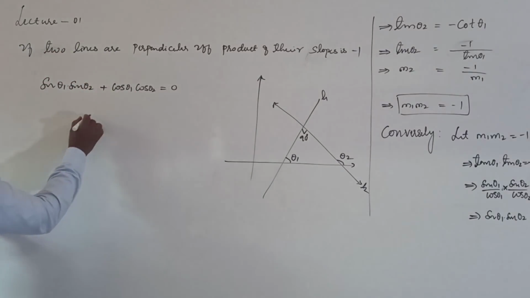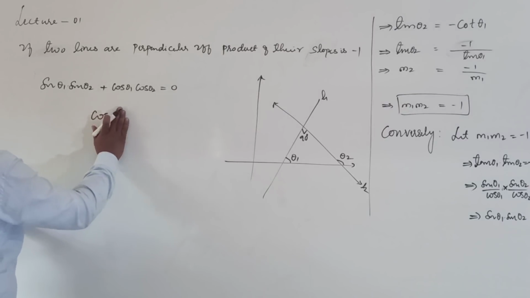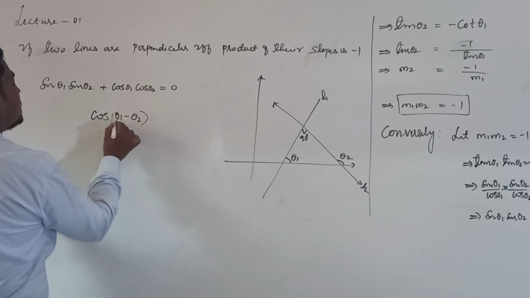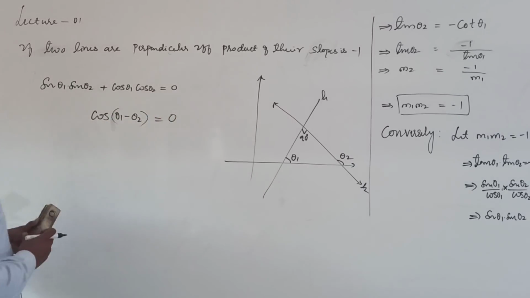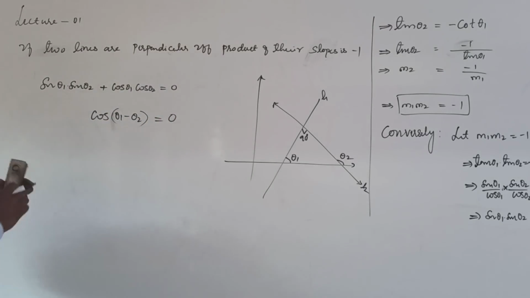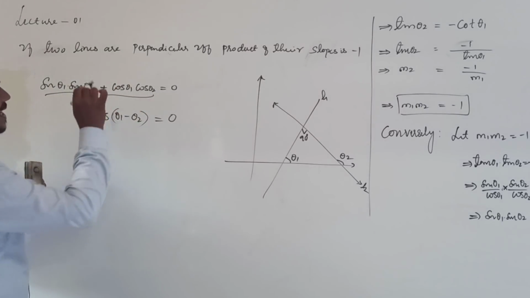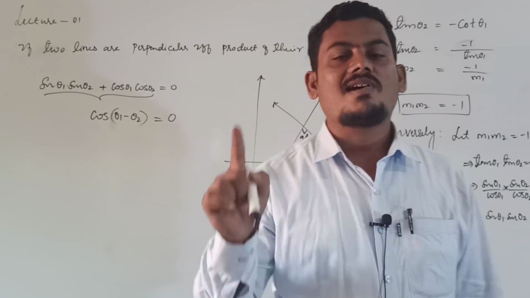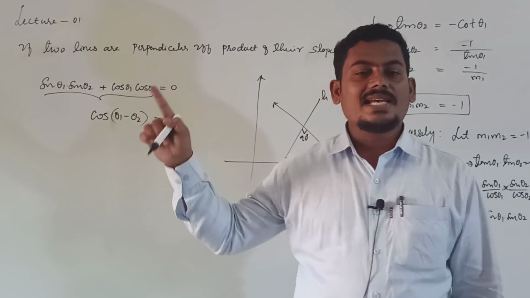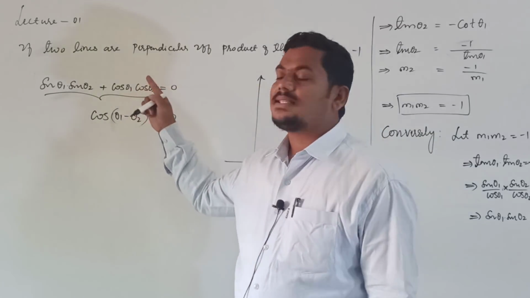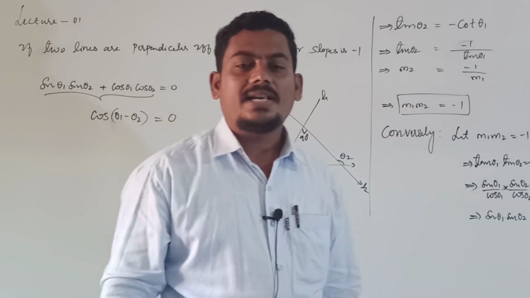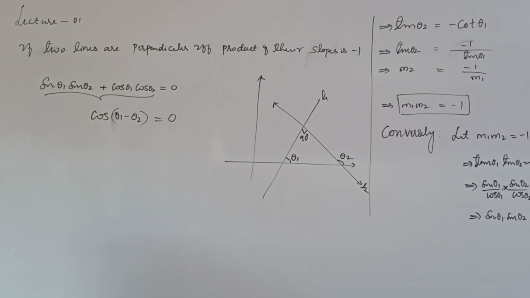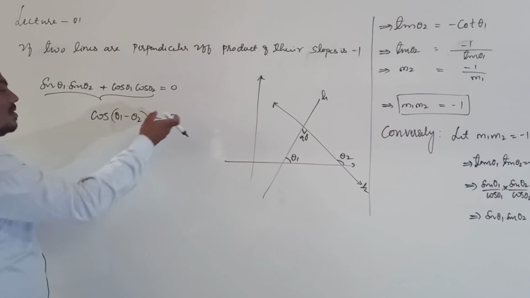Clearly it is the expansion of cos of theta 1 minus theta 2, which is equal to 0, right? In this case, a is nothing but theta 1, b is nothing but theta 2. Clearly it is the expansion of cos of theta 1 minus theta 2. Cos theta is equal to 0.